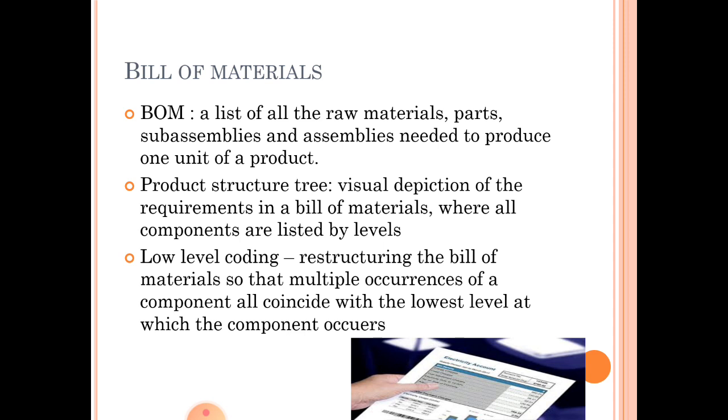So we have the concept called the product structure tree. It is a visual depiction of the requirements in a bill of materials where all the components are listed by levels. And next is low level coding, restructuring the bill of materials so that multiple occurrences of components all coincide with the lowest level at which the component occurs. So this low level coding is a technique used to make things simple. Next we'll explain this concept with an example.